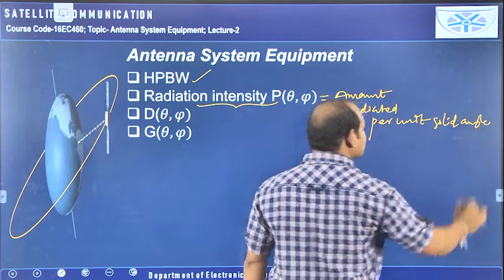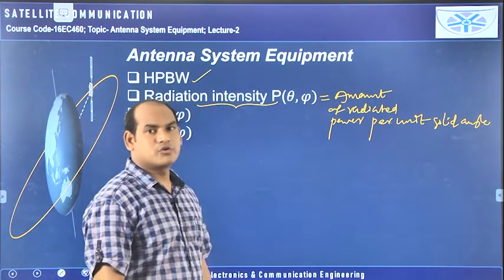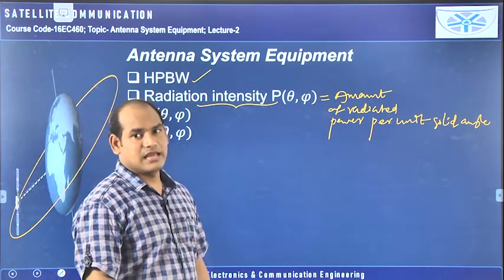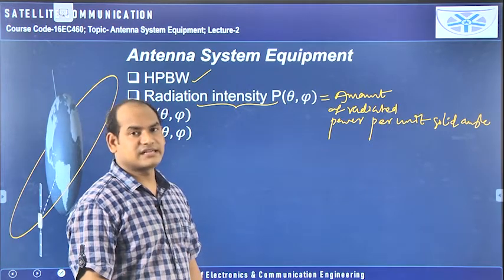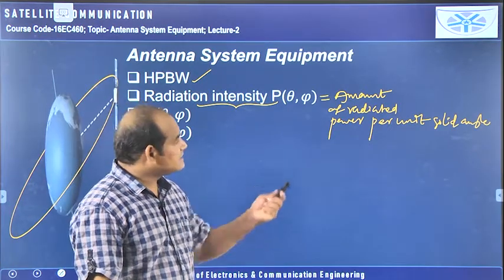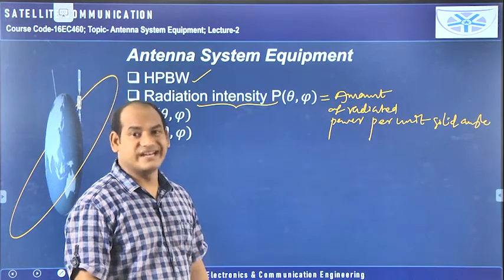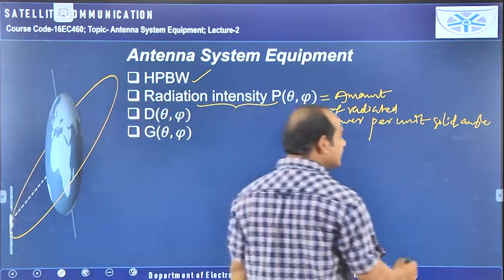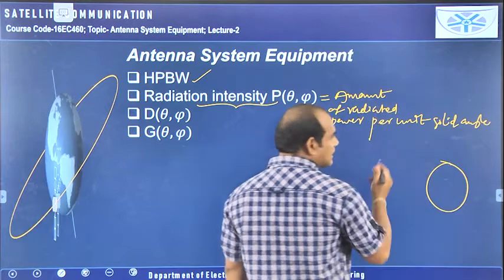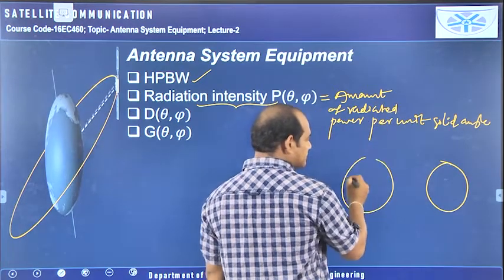So in the last class I gave the explanation about the normal angle and solid angle. The normal angle is given in terms of radians, and the solid angle is given in terms of steradians. Okay, normal angle is related to the circle, and solid angle is related to the sphere.